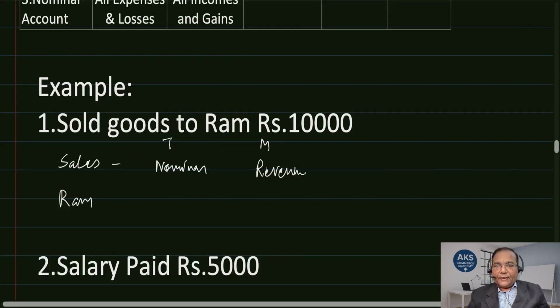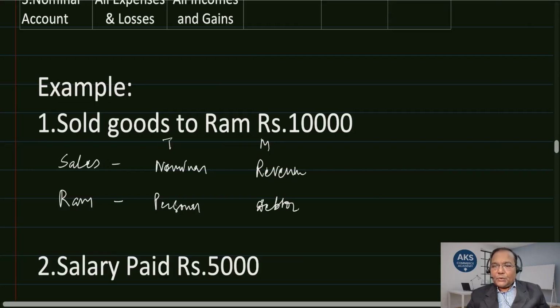Now the second, Ram. As per traditional classification it is personal, and as per modern classification, a debtor, so an asset. When we are selling on credit to Ram, Ram becomes a debtor. Debtor means a person from whom we have to receive money. Money is receivable from Ram, so Ram becomes a debtor.